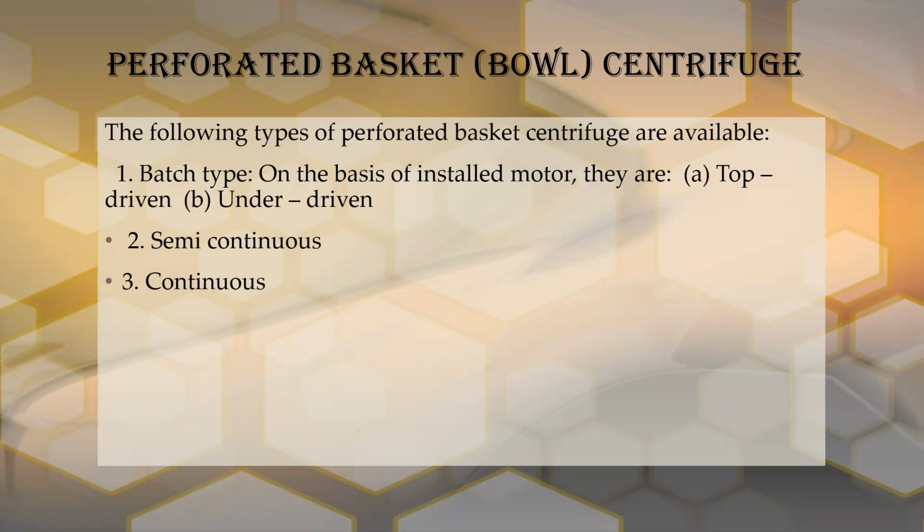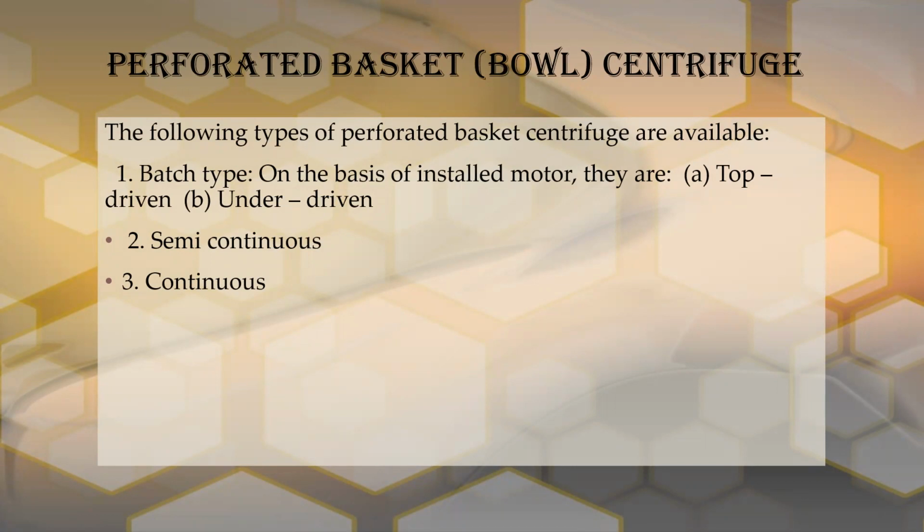The following types of perforated basket centrifuge are available. The perforated basket centrifuges are available in three types. The first type is batch type, which is further divided into two types, top driven and under driven. These subtypes depend on the basis of the installed motor. Based on the position where the motor is installed, the types are named. Simply, in the top driven type, the motor will be installed at the top position.